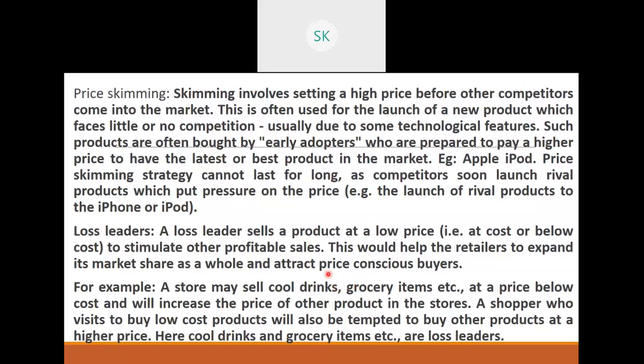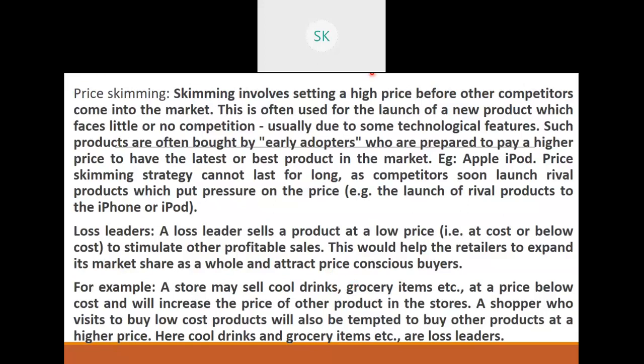You can find them again with mobile phones. You buy a Redmi phone in Poorvika or Universal or Sangeetha, they will say I will give you a headphone free, I will give you a memory card free, okay, or a Bluetooth headset free. So they would have already added that amount into the mobile phone price. So those are loss leaders.